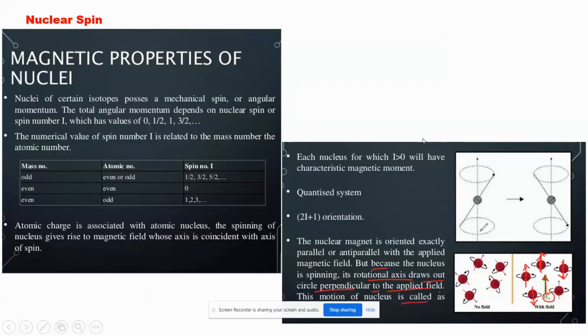You can see this is the circle. So it is just like a top. You have seen a top, bhora. If you spin the top and keep it on your palm or a flat surface, it will rotate. The top is like this, and the pointed nail on this top points in the downward direction.